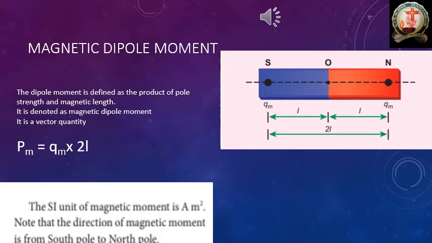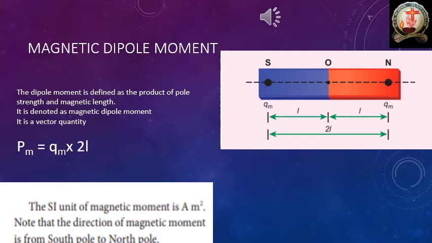In this figure, the magnet has two poles, south pole and north pole. Each pole has pole strength, usually indicated as Q suffix M, and 2L is the magnetic length. That means 2L is the distance between the two poles. The distance between the two poles of a magnet is called the magnetic length, which we denote here as 2L.